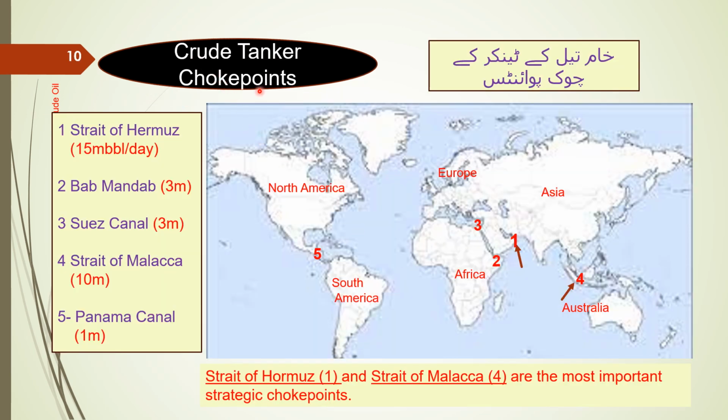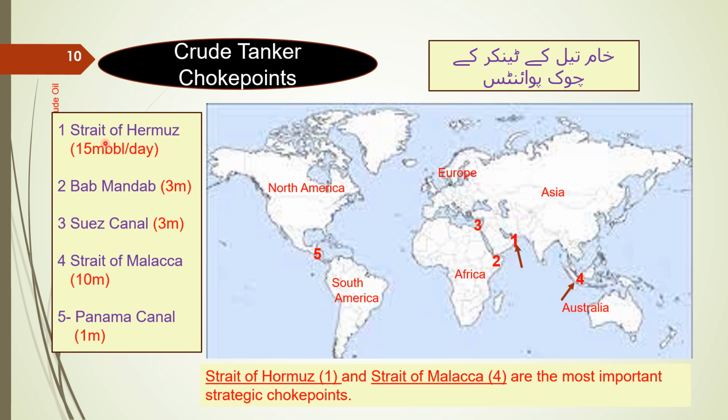Crude tanker choke points. Crude oil tankers, as well as all the ships, must pass through one or more channels or choke points to reach their destinations around the world. Why are they called choke points? Because often they have to wait for a few days because of long queues. There are five important channels in the world.